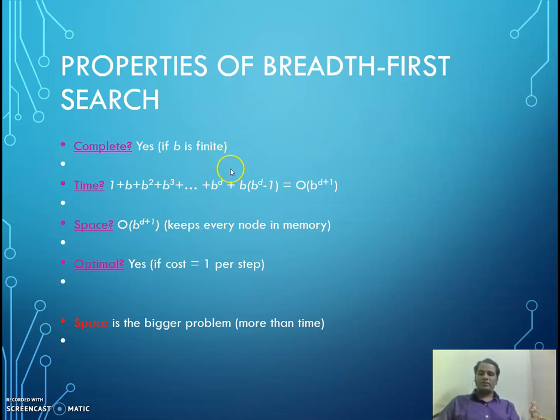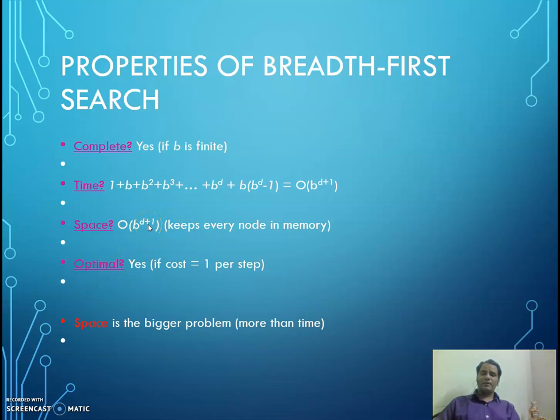Now, time complexity. As we have already discussed, time complexity is based on the number of nodes that get generated. How many nodes will be generated in a tree with branching factor b? For every level, we get multiples of b. So it goes like 1, which is the root node, plus b, plus b squared, plus b cubed, and so on up to b to the power of d, multiplied by b. This can be summarized as big O of b to the power of d plus 1, which becomes your time complexity. Then what about space complexity?